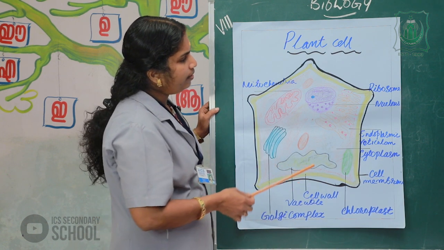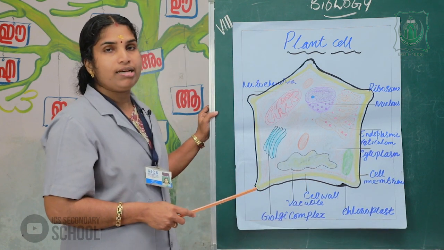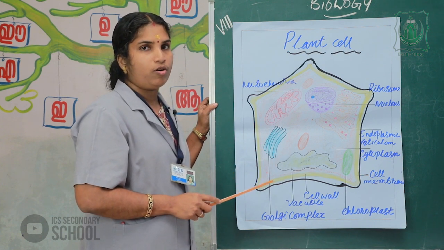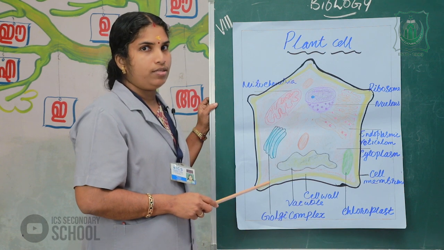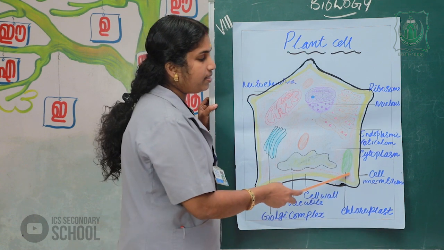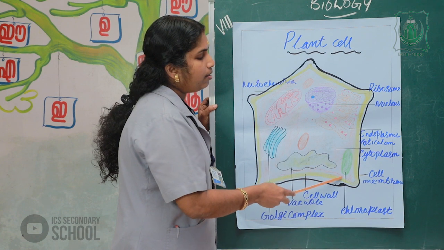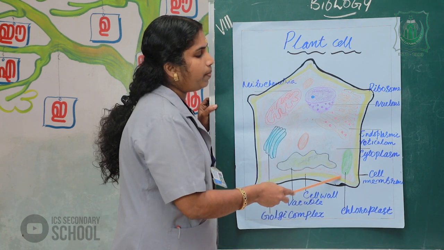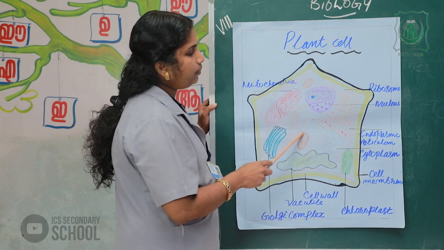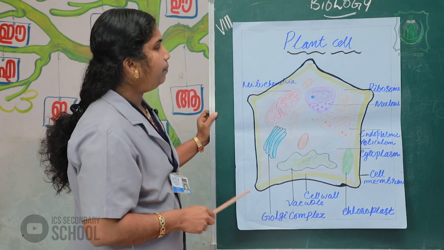Next portion is the chloroplast. In the previous class we learned the structure and function of the chloroplast, which helps in photosynthesis. The chloroplast is present in plant cells. Next portion is the nucleus.